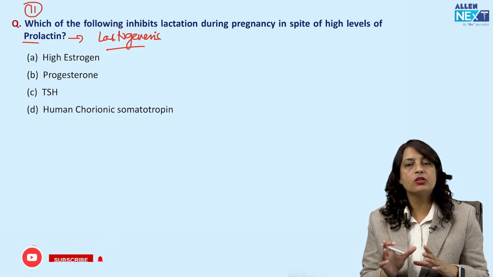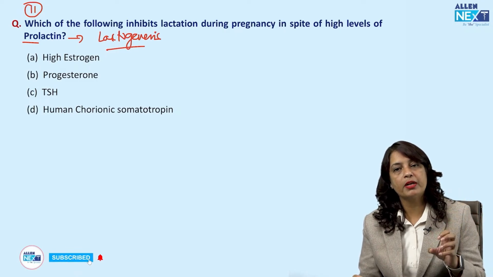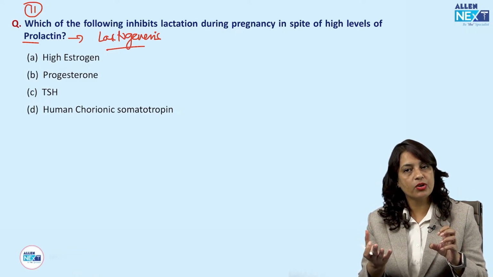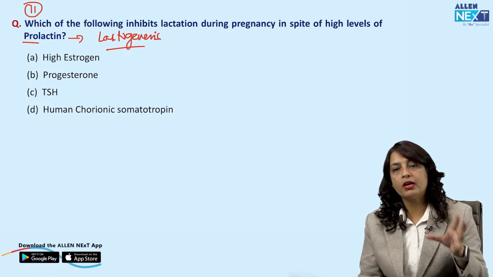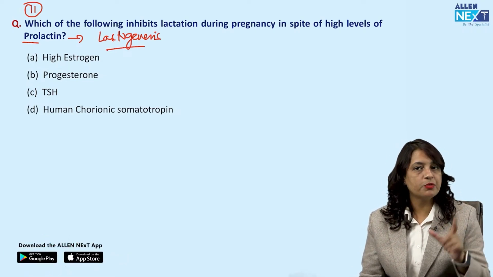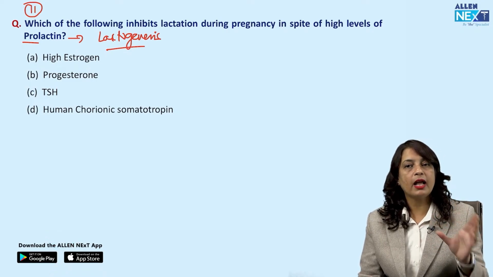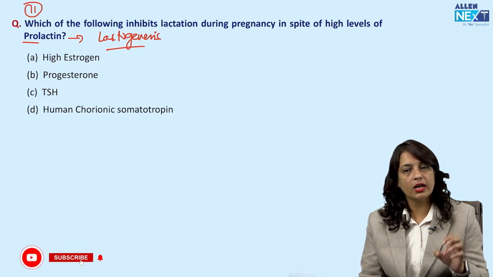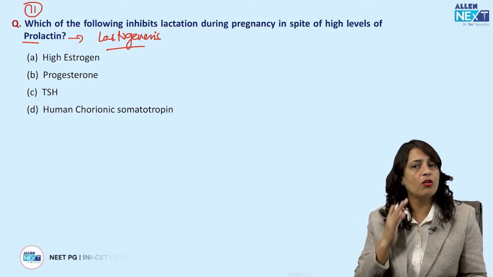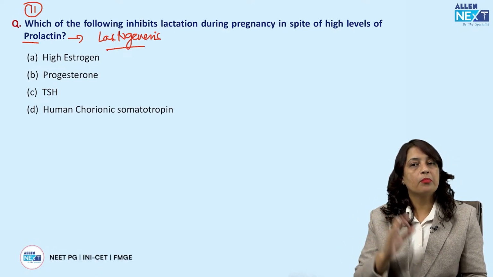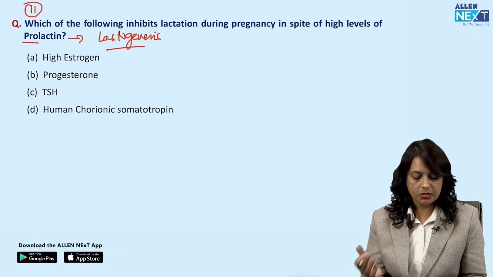Number 1, it acts on the breast. It causes the contraction of the breast tissue and the milk is released and the baby can start feeding. Number 2, the oxytocin released from the maternal posterior pituitary acts on the uterus and causes contraction of the uterus, so postpartum hemorrhage can be prevented. That is why it is always advised to put the baby to breastfeed as early as possible.